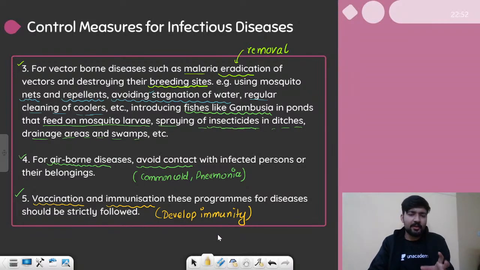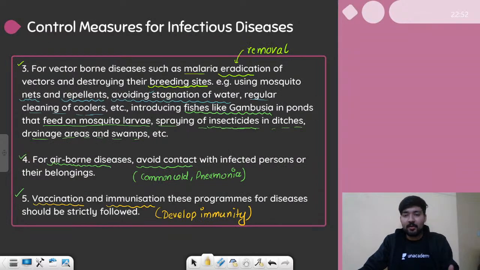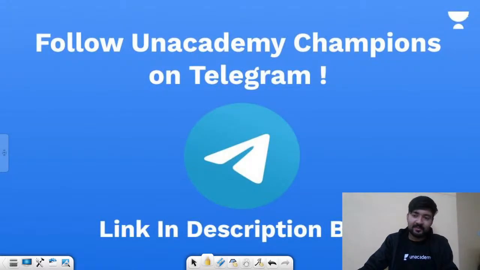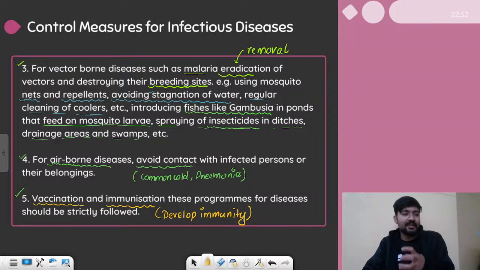So these are all the points that you can perform, all the actions that you can take to control all these infectious diseases. So with that, today's discussion of common diseases is done, right? So we have learned about all the initial things of the chapter of human health and disease.